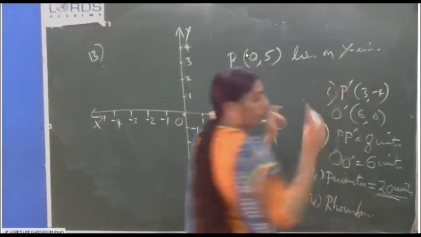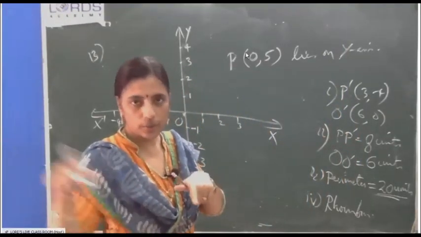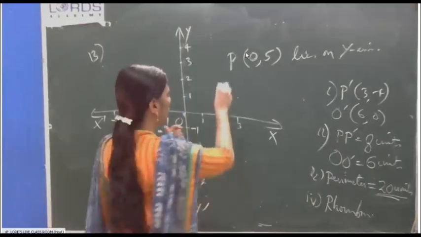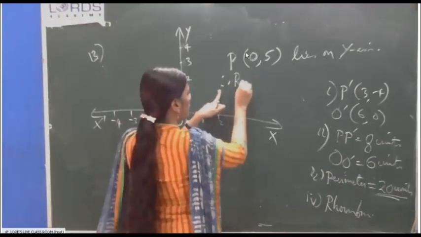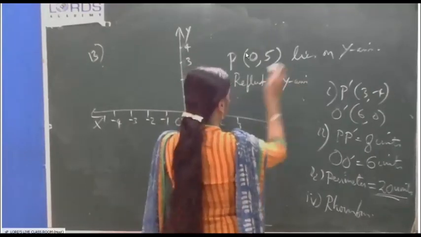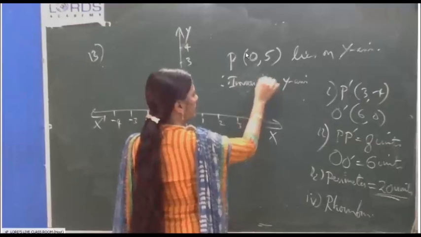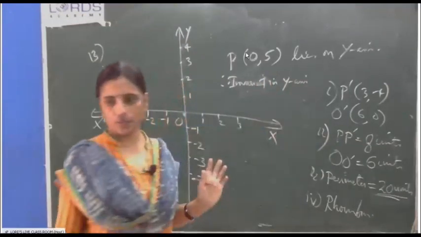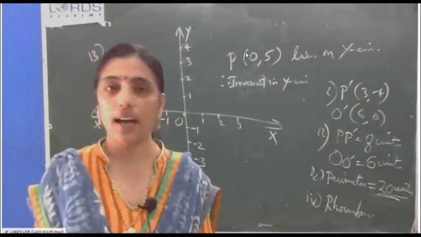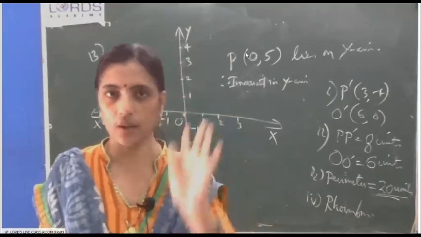If it lies on the y-axis, it will be invariant for the reflection in the y-axis. We have written this as a note. Therefore, reflection in y-axis is invariant, that means no change. First subdivision answer, name the axis, y-axis. If they ask its equation, you will write x is equal to 0.